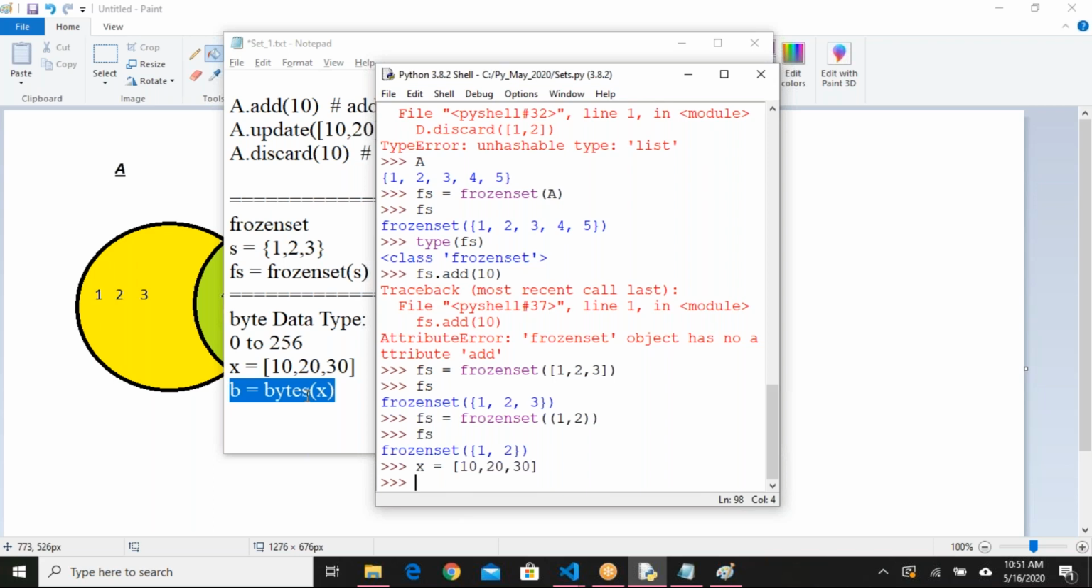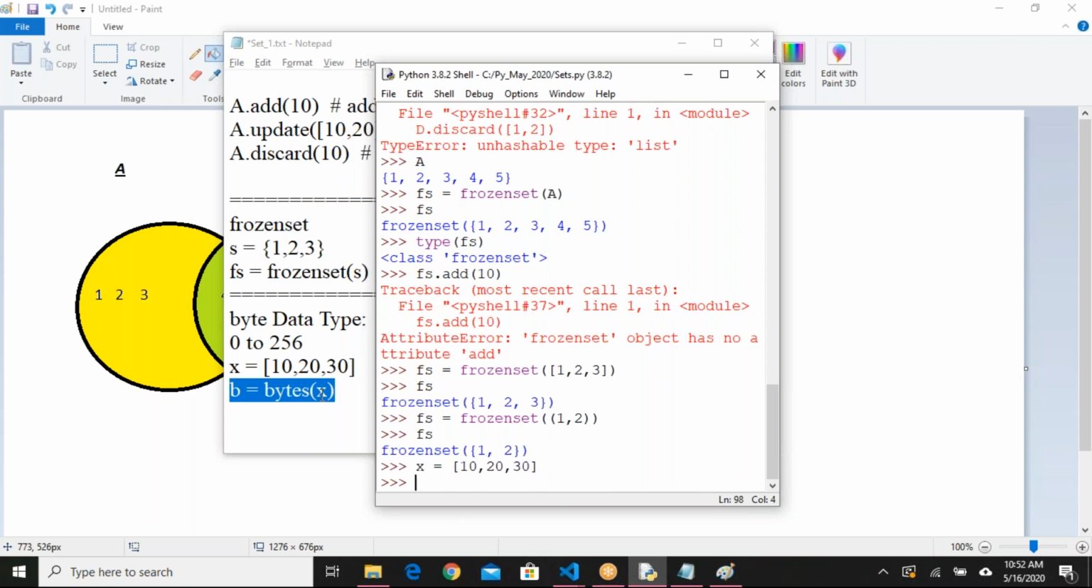Point number 2, one small advantage is when you are dealing with small numbers, you can go for bytes. And one small advantage is, as the size of a byte is fixed up to 256, the memory allocation takes less space compared to others.